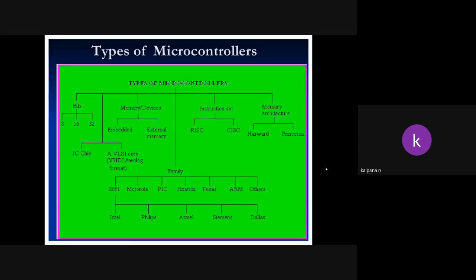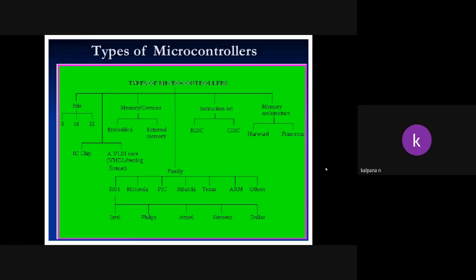Next, memory devices. Based on the memory devices, controllers are again classified into two types: embedded memory devices and external memory devices. Embedded memory means the memory is integrated inside. Controller means CPU with all peripherals on a single IC, so that type of controller comes under embedded.